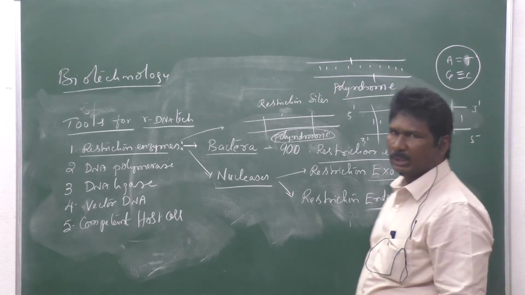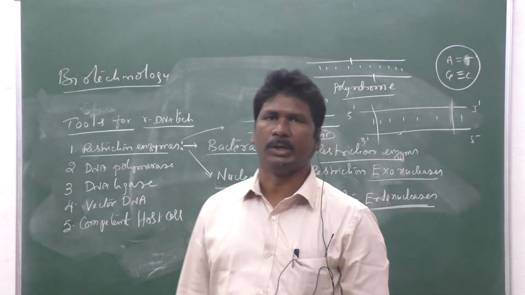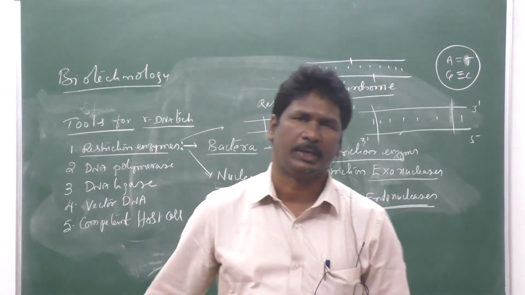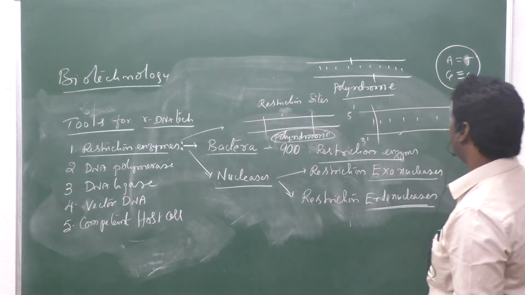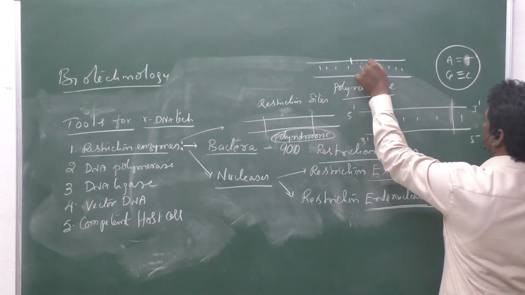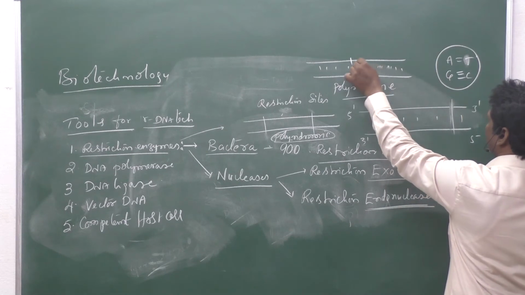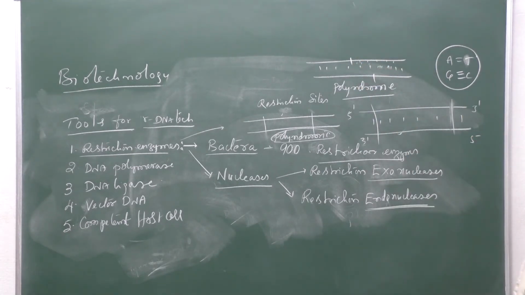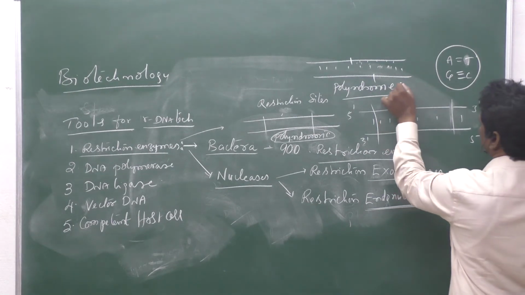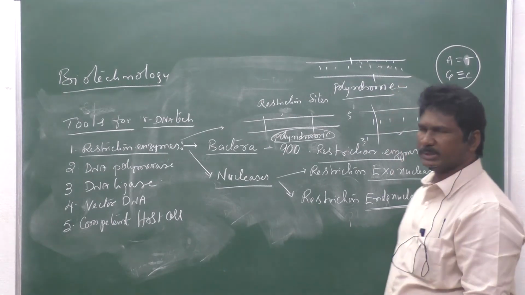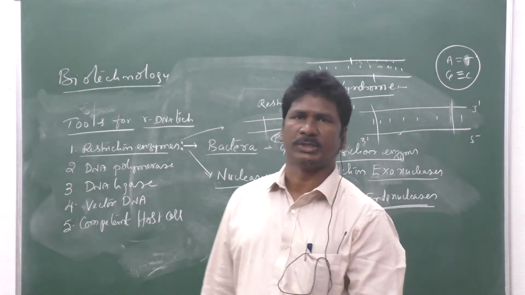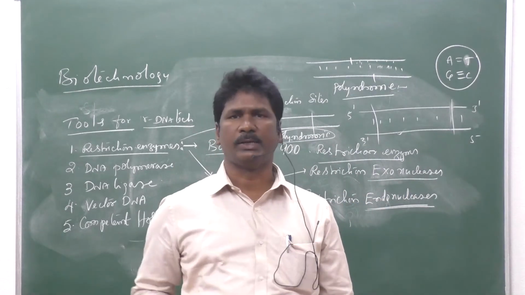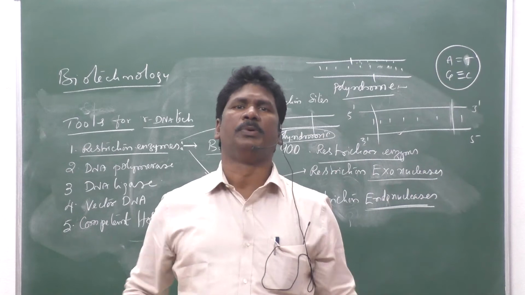A palindrome is a sequence of several nucleotide base pairs, the same in both strands but read in the opposite direction. So palindrome is a sequence of nucleotides which are similar in both strands, but read in the opposite direction.